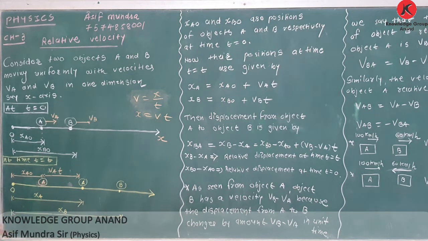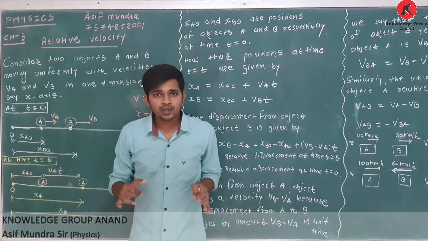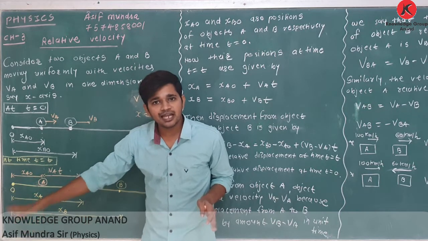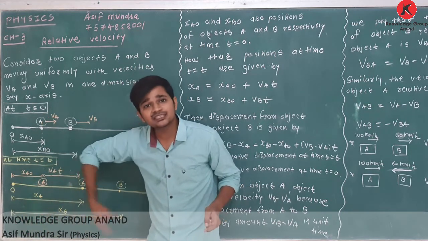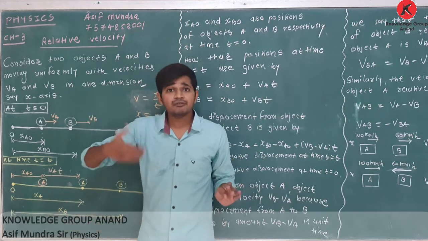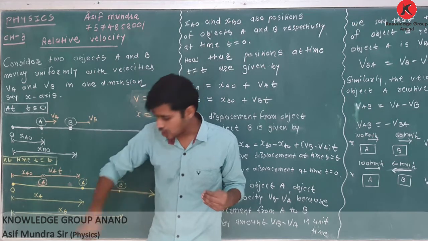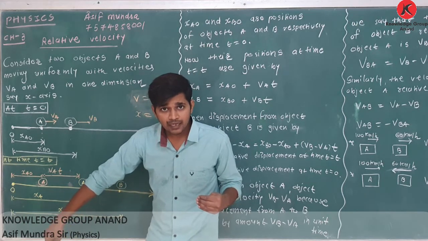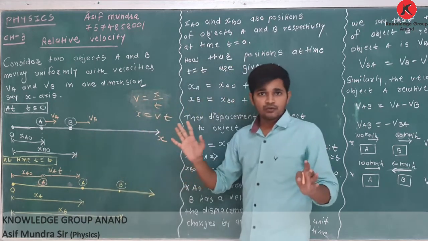Clear? See, if I give you an example: right now I am here, at this corner, at time t equal to 0. So what is this position? XAO. A for Asif sir. I am here at time t equal to 0, so from this origin, my position is XAO. Now I am moving with speed VA.